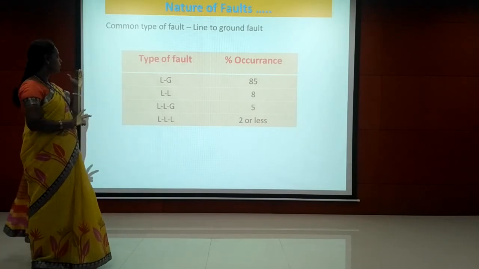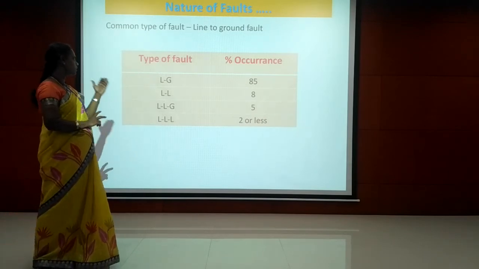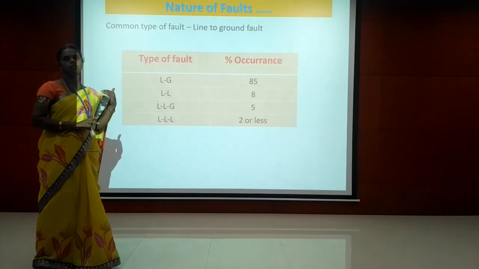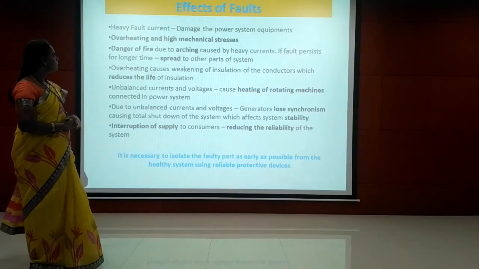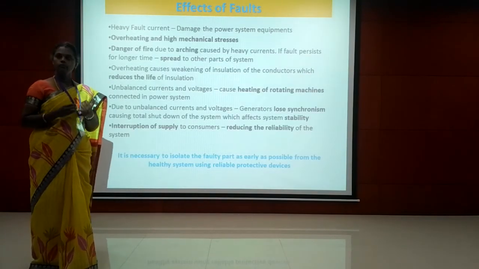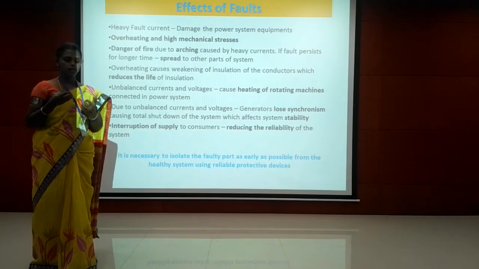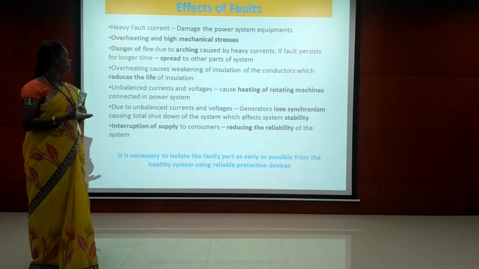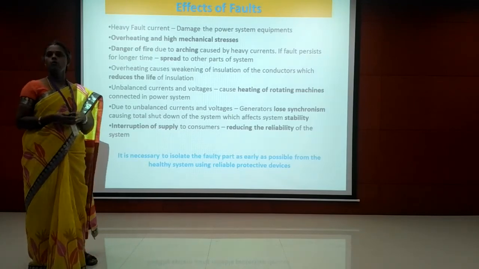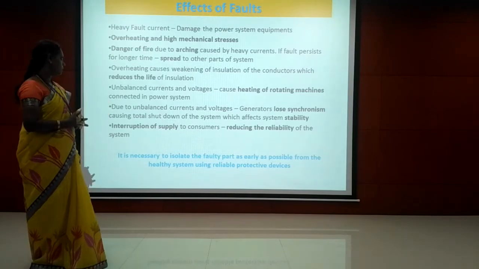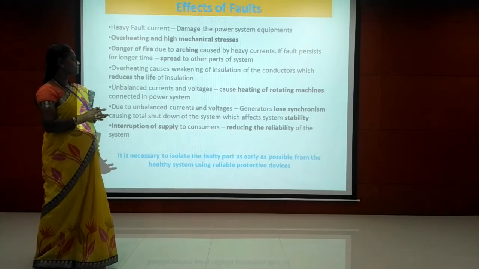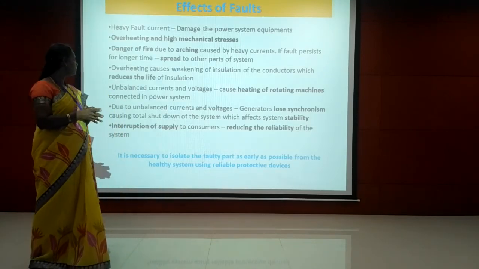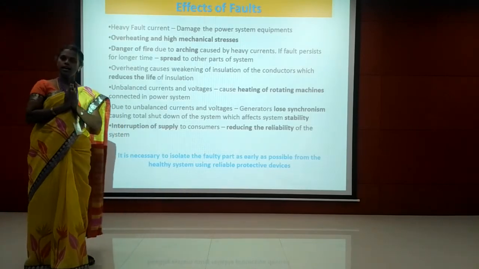So these are the percentage of occurrence of various types of fault in a power system. Initially we discussed what a fault is and what the causes of fault are. Then we discussed the types of fault, and now we can discuss the effects of fault. If a fault occurs, what will happen? It is going to cause a high current.